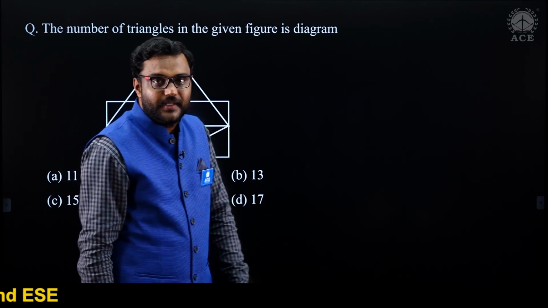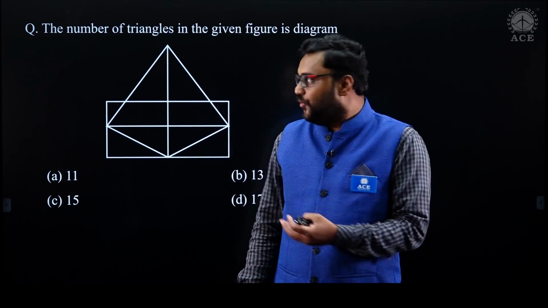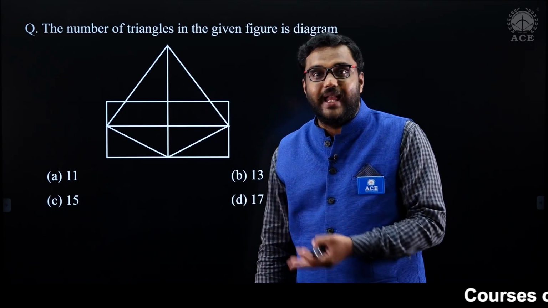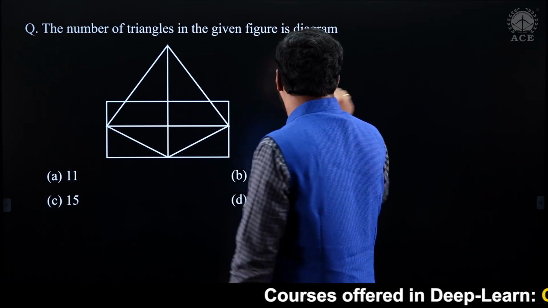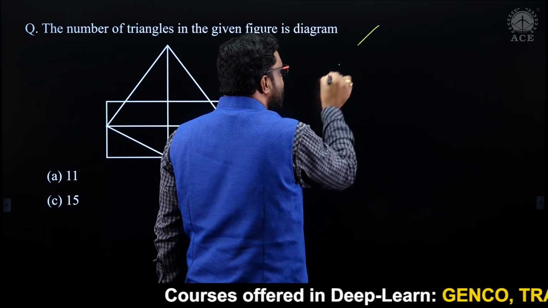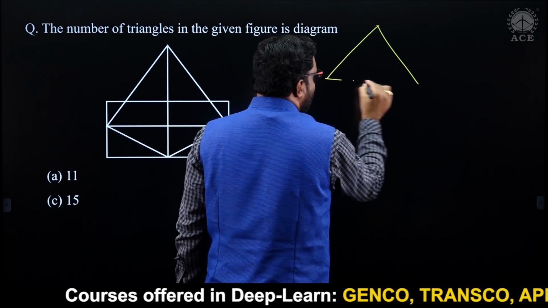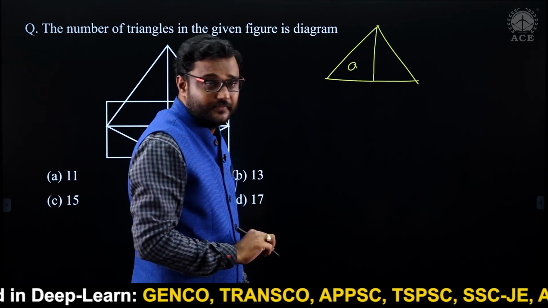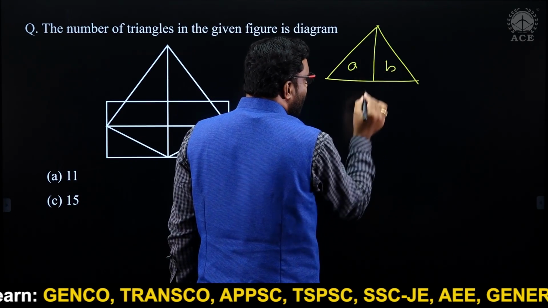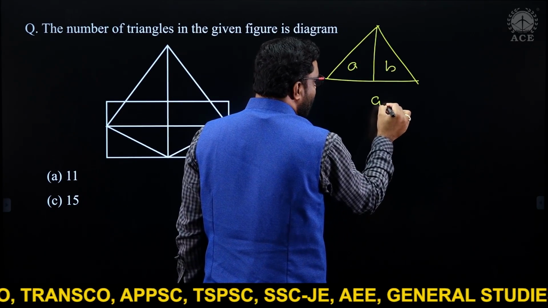See the next question related to counting figures. You have to find the number of triangles here. In this diagram, how many triangles? Consider A is one triangle, B is one triangle, and A and B together is one triangle.